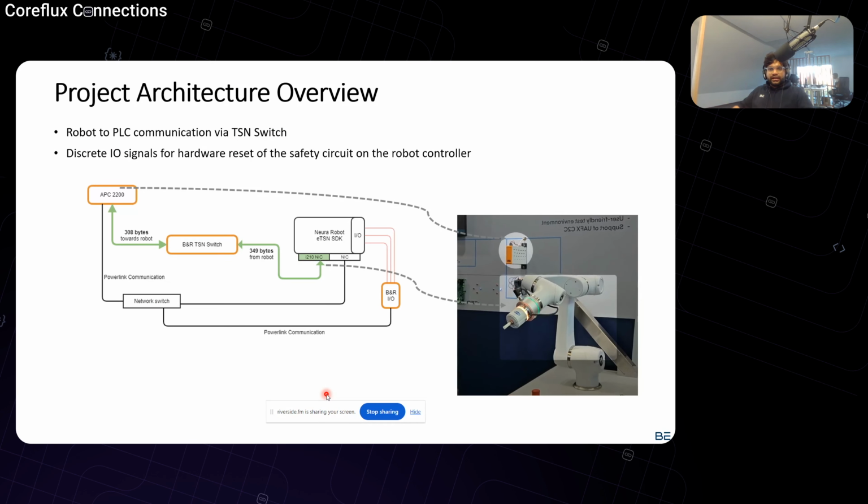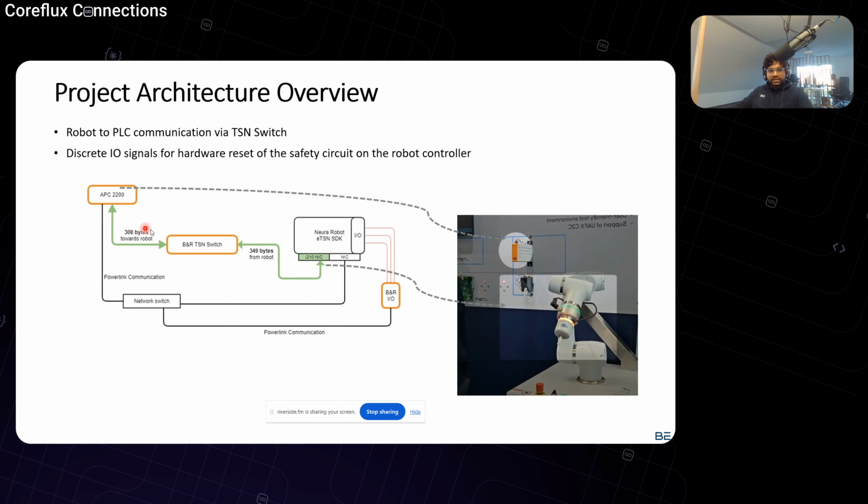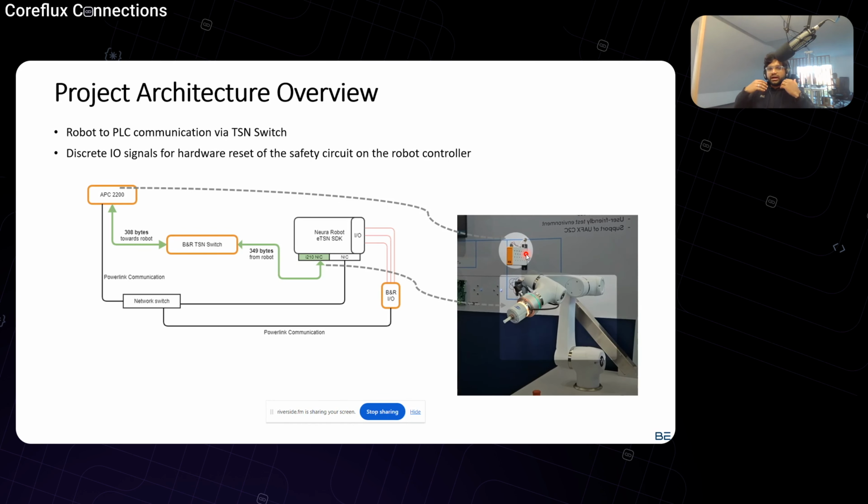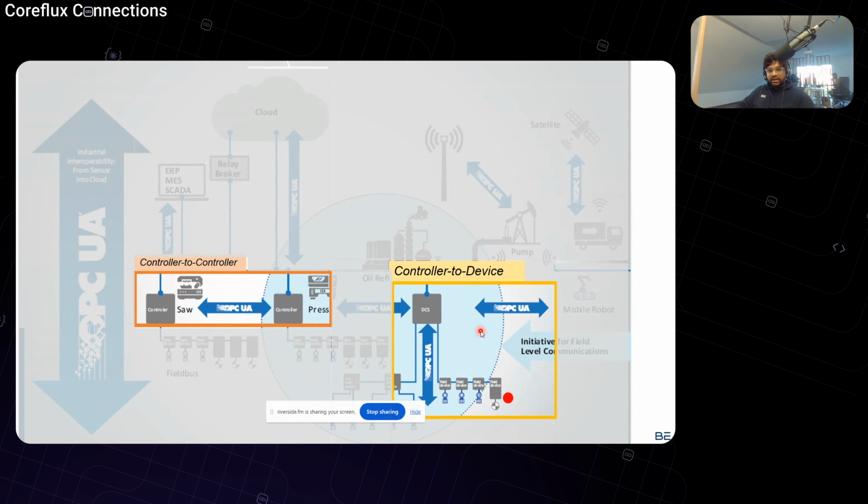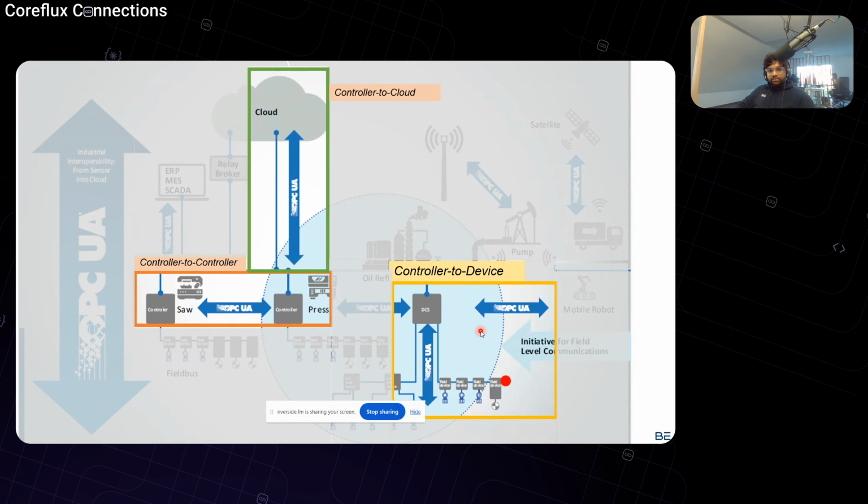You can quickly see here a nice video where this particular controller is using our eTSN OPC UA FX SDK, and it is controlling the robot. This is the APC, and you can see that it sends the data, and the robot is being controlled. The beauty of OPC UA is that this robot is running an OPC UA server, so it becomes easy for us. You can see that the data is available here. It is easy for us to push the data from the factory floor to the cloud without any translations, just with the use of different transport layer protocols.